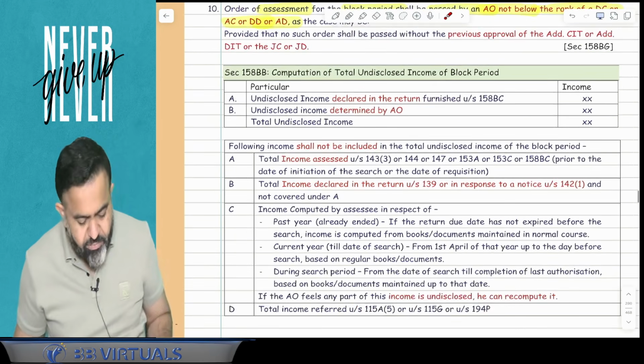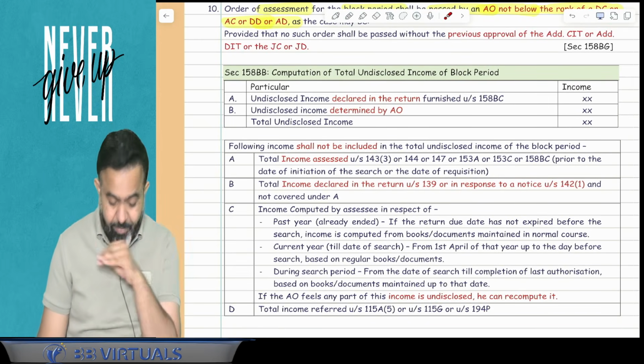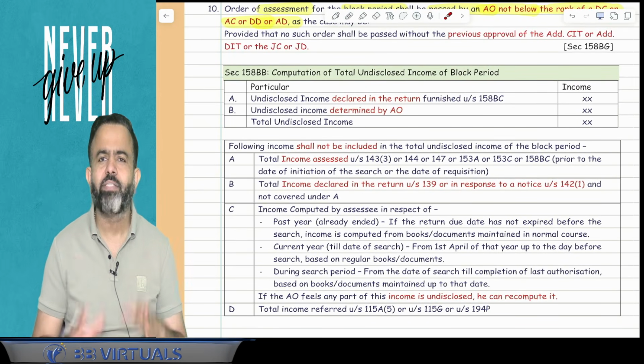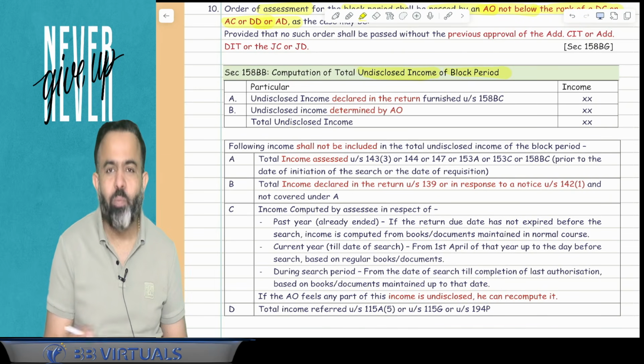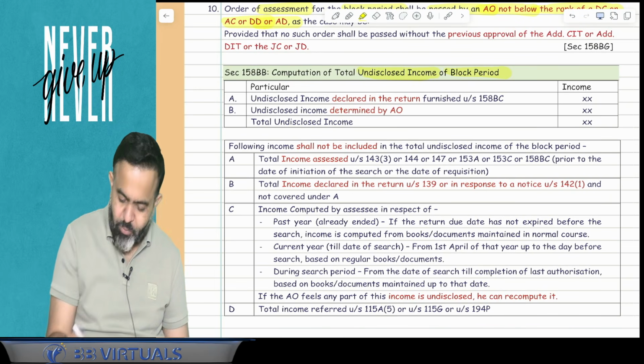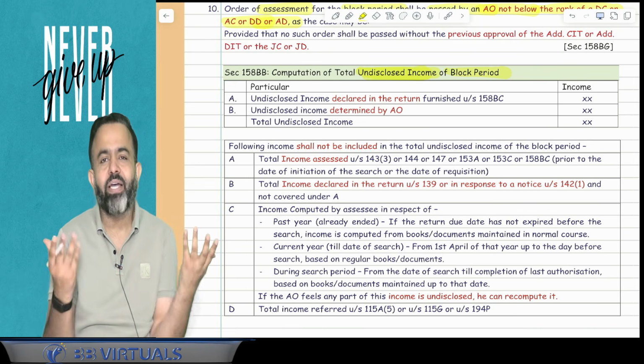Done. Now the next section is 158BB. Now what 158BB says is how to compute the undisclosed income of the block period, because on this undisclosed income you have to pay tax at the rate of 60%. So the question is how to compute the undisclosed income.